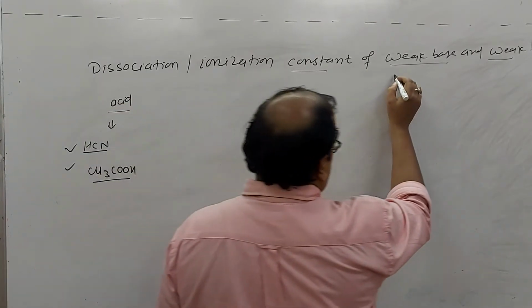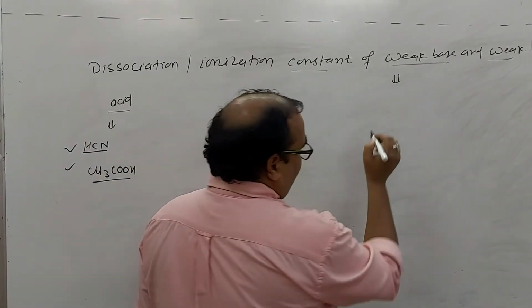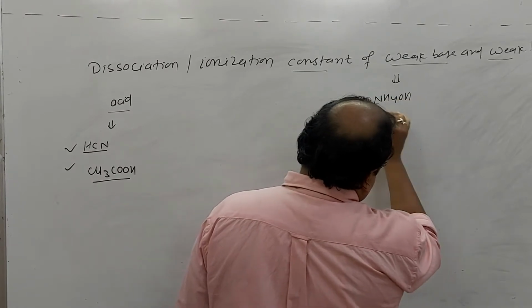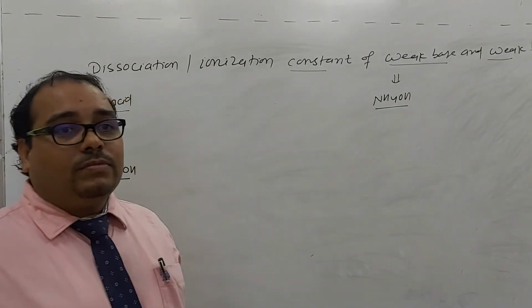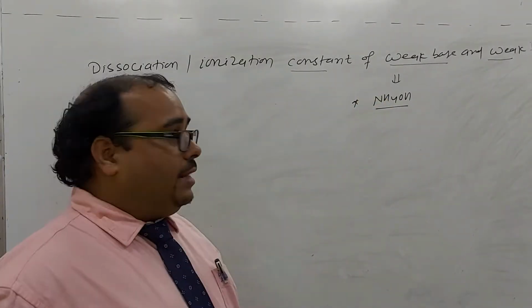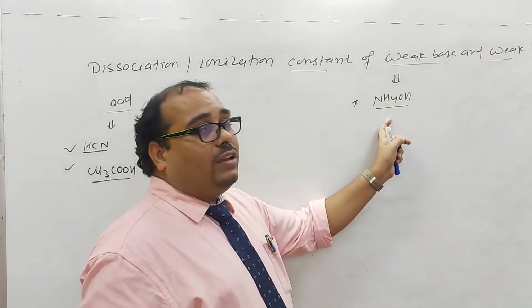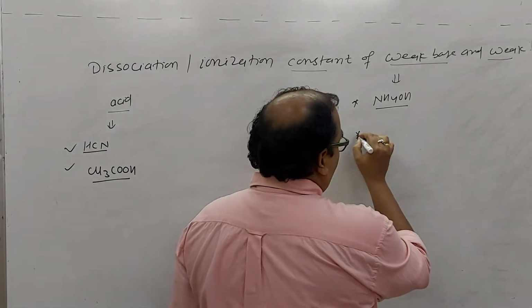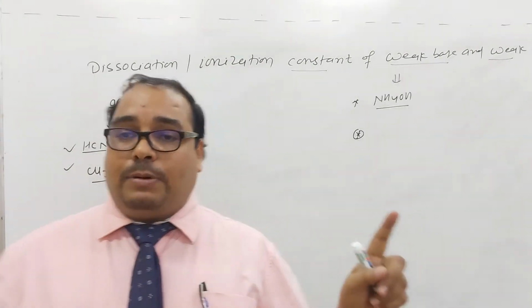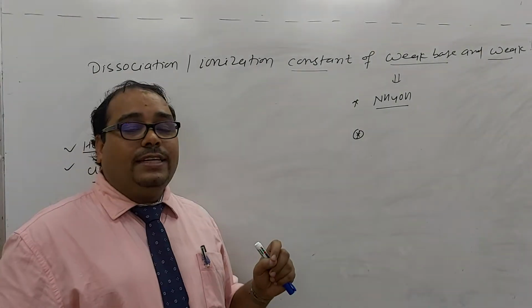What about the weak base? Ammonia in aqueous solution forms ammonium hydroxide. It is a weak base. Apart from ammonium hydroxide, can you tell me anyone else?